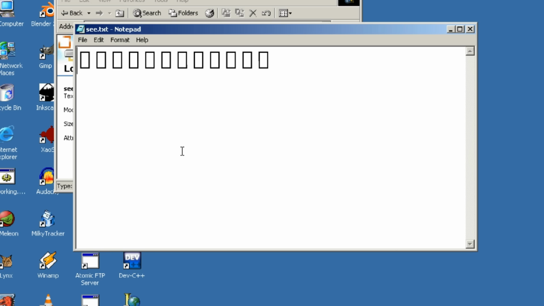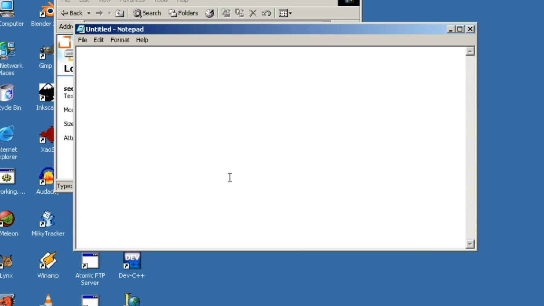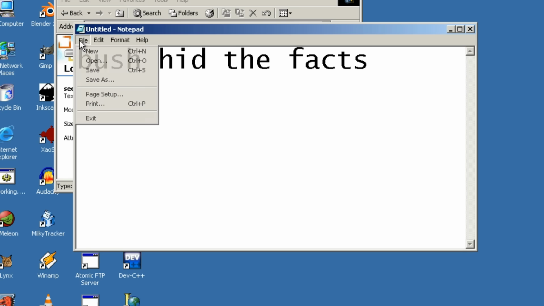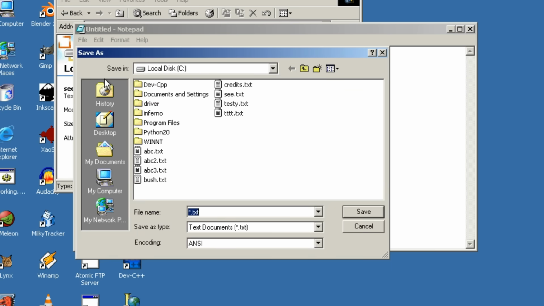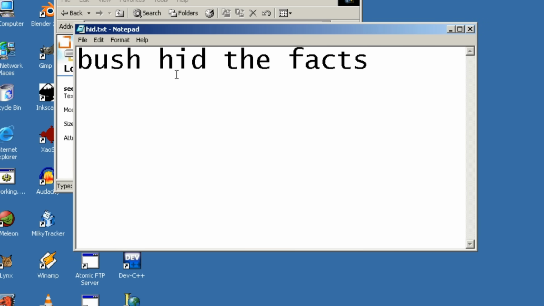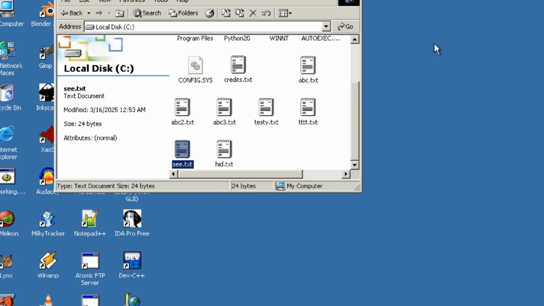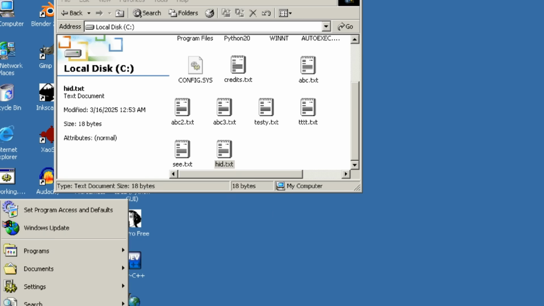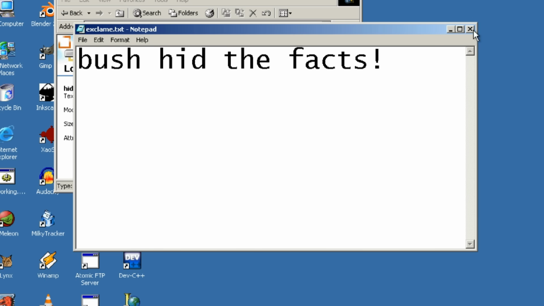Now, you'll probably have noticed that "this app can break" follows the same pattern as "Bush hid the facts," a 4-letter word, 3-letter word, 3-letter word, and a 5-letter word. And it just so happens that this combination also triggers is_text_unicode to return a true value when asked. It doesn't work for every combination of letters following that pattern, and if we add an extra character onto the end of this 18-character sentence, then Notepad will no longer make the mistake either.